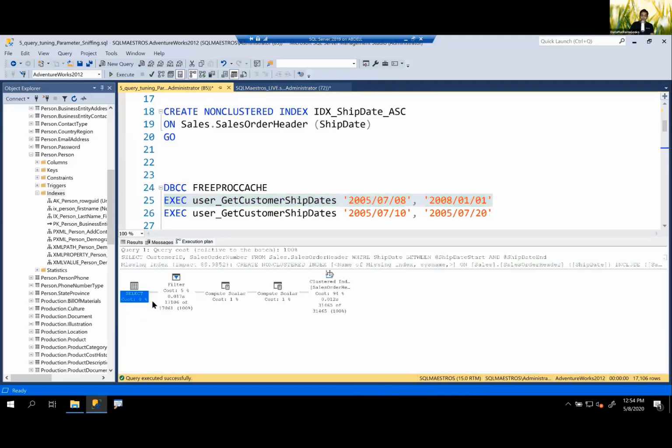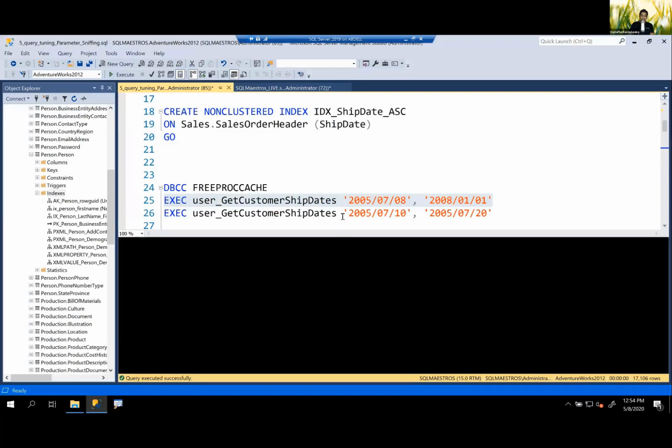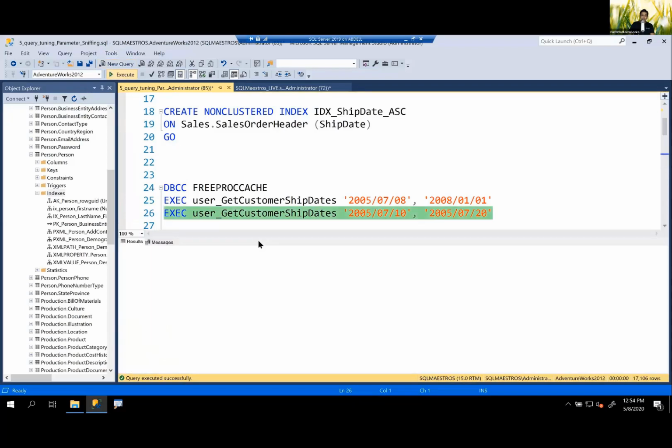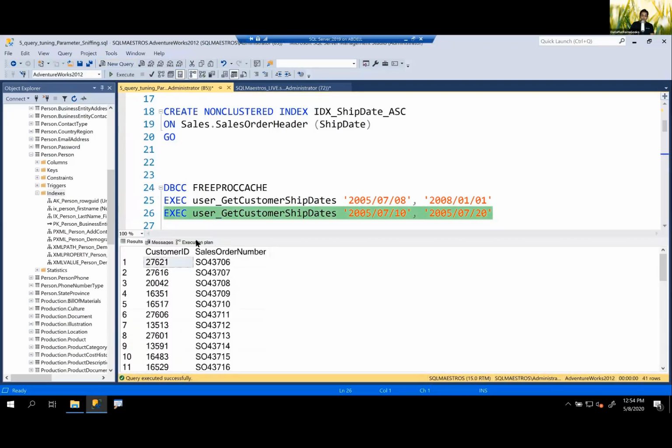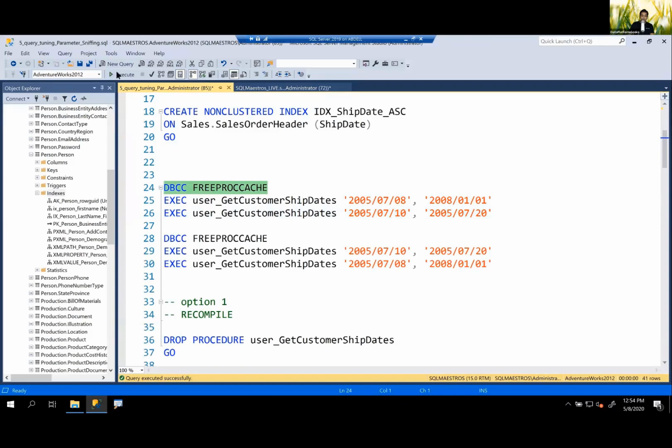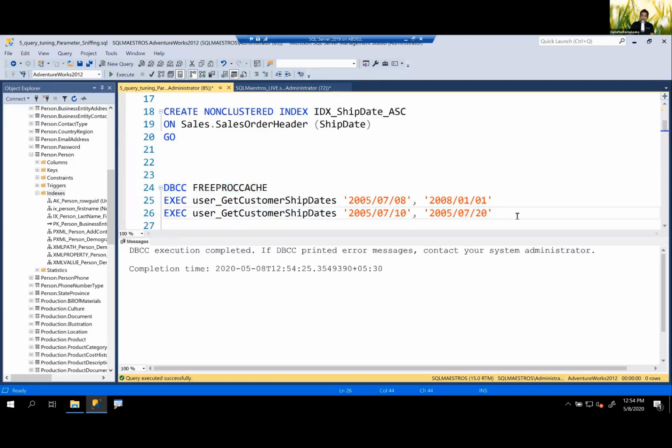And you can see that you get a scan. So you can see clustered index scan, which is all good. And now if I run this one, what will happen? If you run this, it's going to reuse the plan, right? So if I go and look into the execution plan, yes, you can see that this has used a scan plan. Now let me free the proc cache. All this is good. Now when I run this one, this is where the problem is.